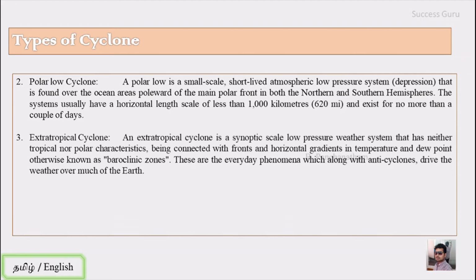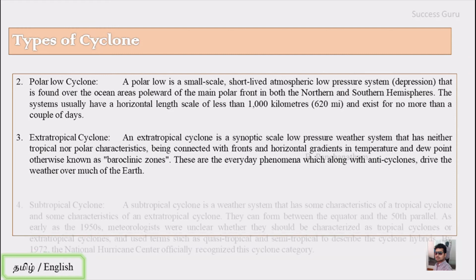Then the third type is the extratropical cyclone. An extratropical cyclone is a synoptic scale low pressure weather system that has neither tropical nor polar characteristics, being connected with fronts and horizontal gradients in temperature and dew point, otherwise known as a baroclinic zone. These are the everyday phenomena which, along with anticyclones, drive the weather over much of the Earth system.